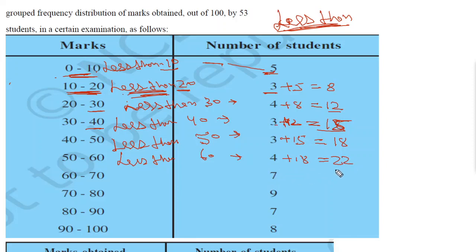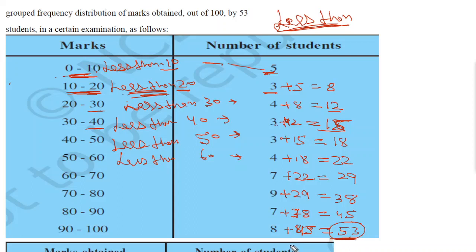Here similarly 22 plus 7, 29. Then 29 plus 9, 38. Then 38 plus 7, it will be equal to 45. Then 45 plus 8, so it will be equal to 53. So 53 will be the total number of frequency.